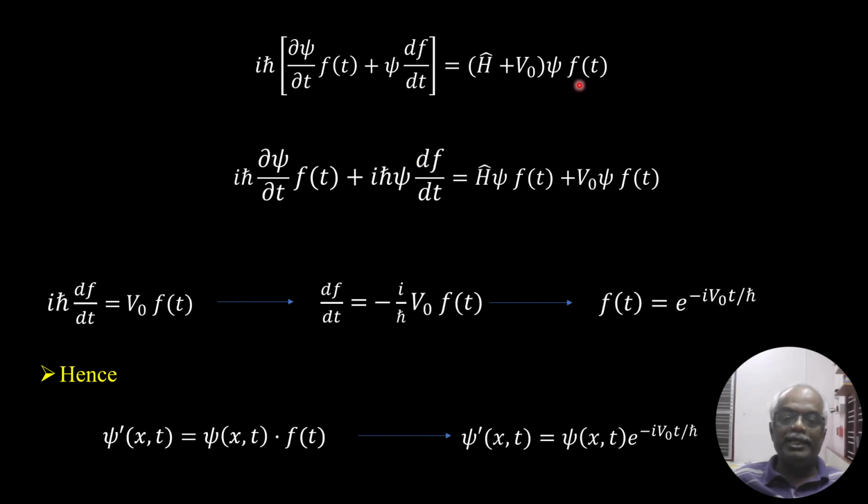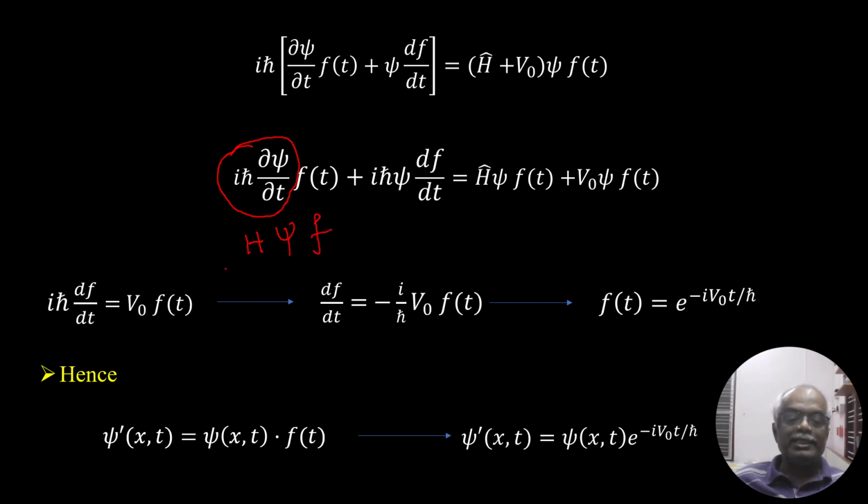Similarly, on the right hand side, bring psi f of t inside the bracket, so the first term becomes H hat psi f of t plus V0 psi f of t. Here the first term, i h cross partial psi over partial t, is nothing but H psi from the Schrödinger equation, and f is there as well.